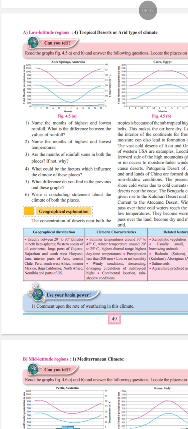So the main thing is, Cairo in Egypt is located near the Tropic of Cancer. It comes under north of the Tropic of Cancer, and Alice Springs in Australia is located near the Tropic of Capricorn. So both the areas come under the subtropical high pressure belt, and here air becomes dry, and winds blow out of the region, so there is low rainfall.